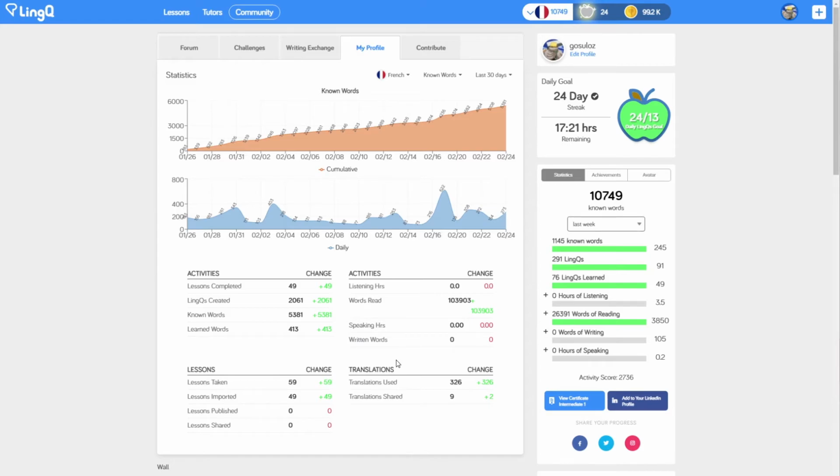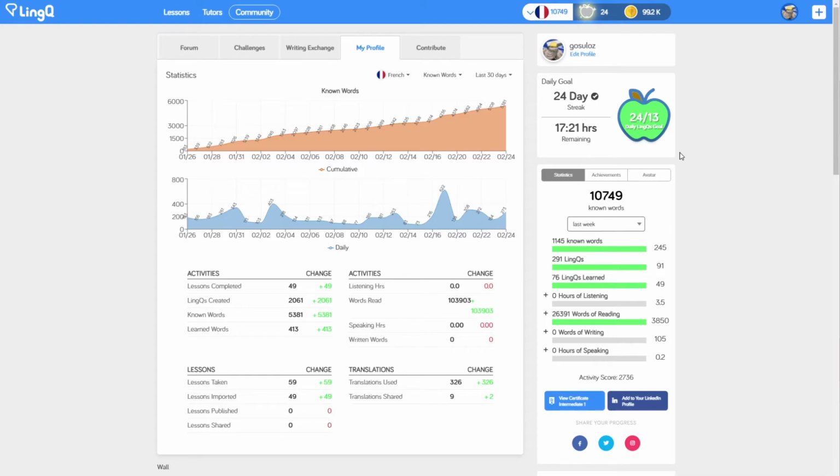However, you have to take this number with a massive grain of salt. LingQ uses a similar kind of lazy method of identifying words as Morphman, and so this gets inflated, especially by words like verbs, which in French can take dozens and dozens of different forms. So I'd say on average it's probably inflated by at least 1.5 times the number of words that I actually know. So the real number of words is probably closer to 6,000, maybe even less than 6,000.